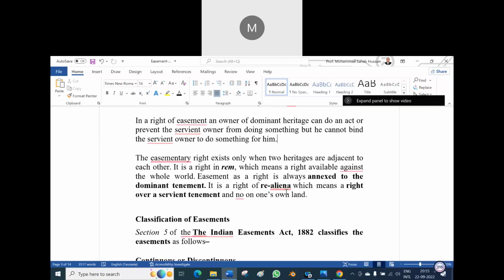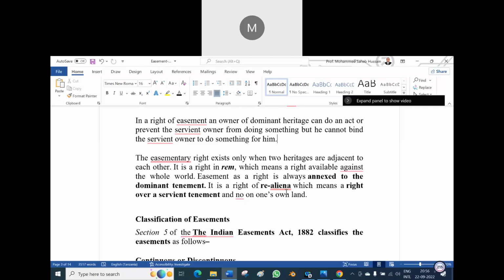Contract is right in rem or right in personam? Right in personam, sir. In contract, only two persons are determined, and hence it is a right in personam, meaning only the party to the contract can sue.